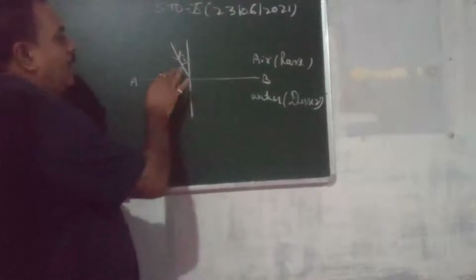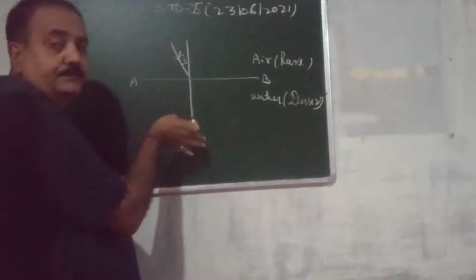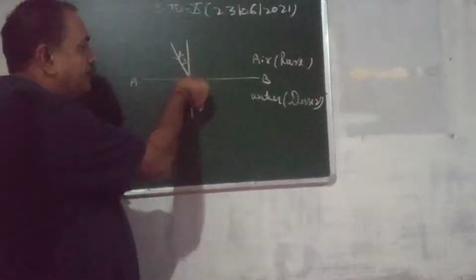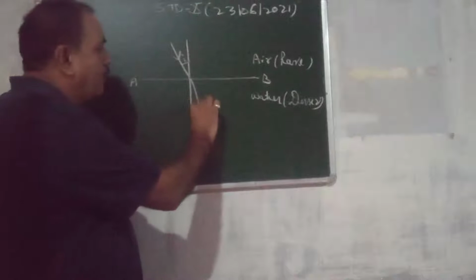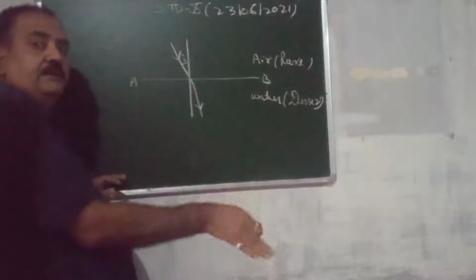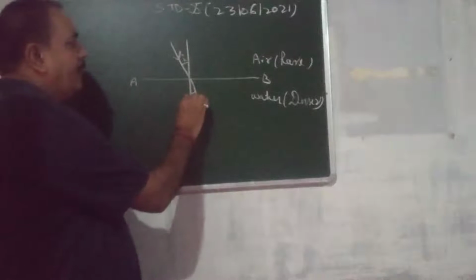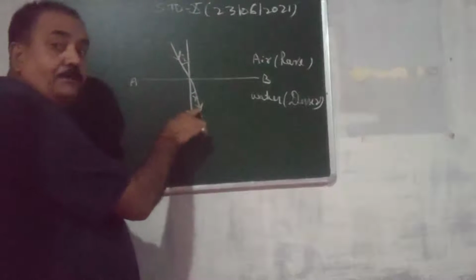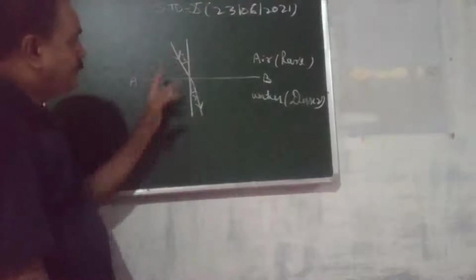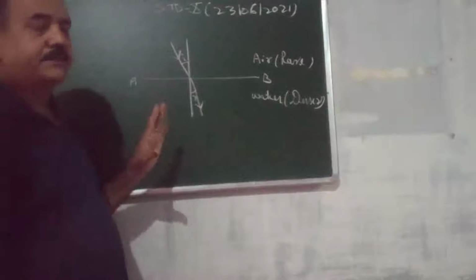Now when this ray enters the denser medium, it bends towards the normal. Not passes undeviated, it bends towards the normal. This angle is denoted by a small r, angle of refraction. So refraction takes place here.